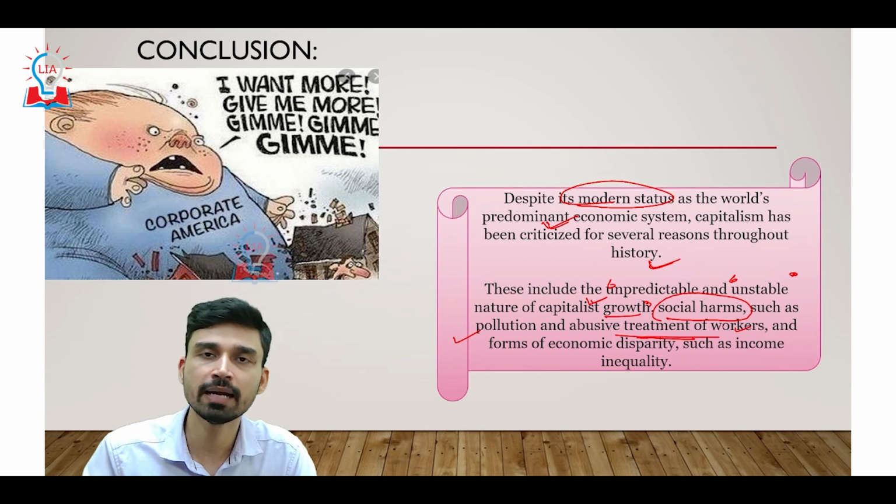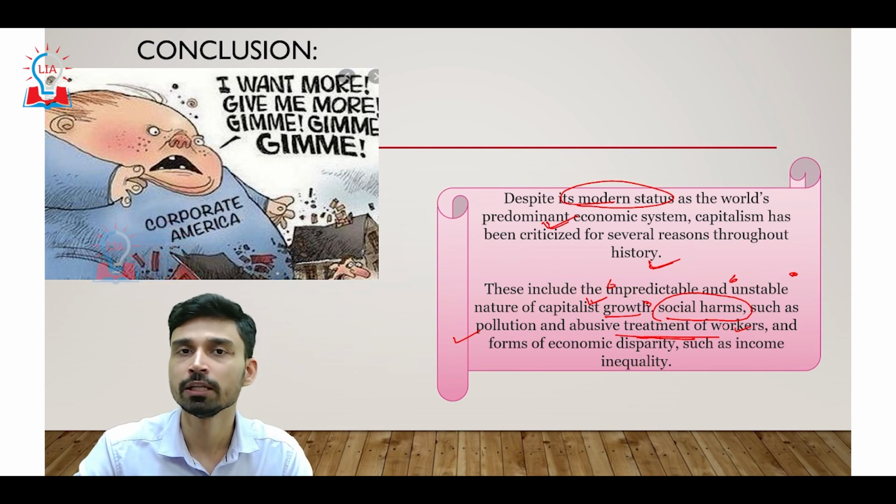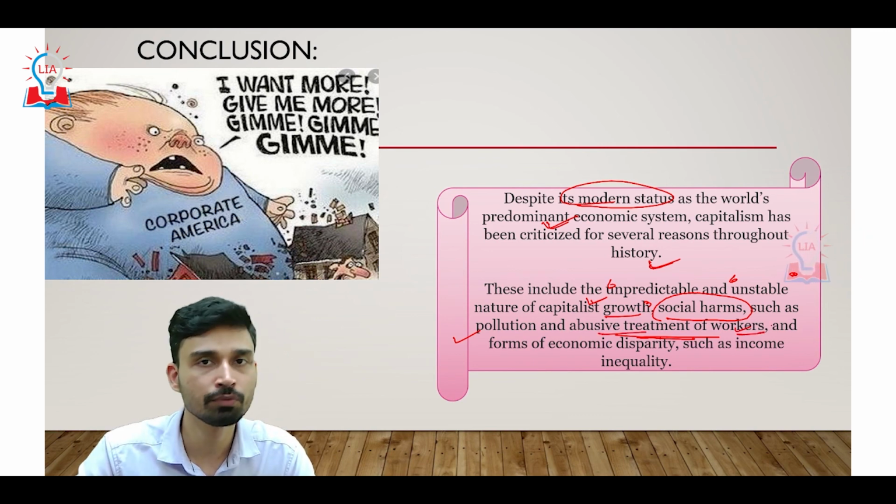Another social harm is that there is exploitation to a large degree in the capitalistic system, because the focus is not upon provision of basic services and the production of essential goods. The focus also is upon garnering more and more profit by setting up industries and manufacturing plants. So there is abusive treatment or ill treatment of the workers.